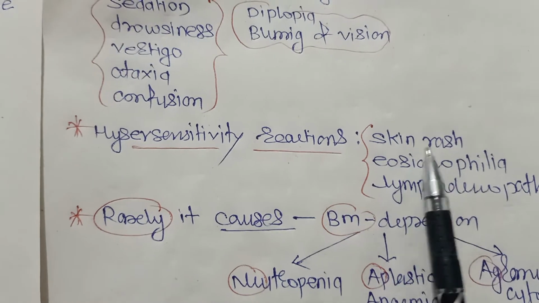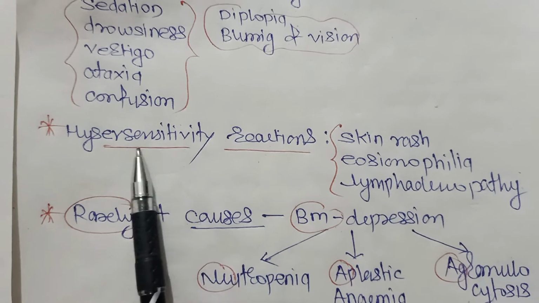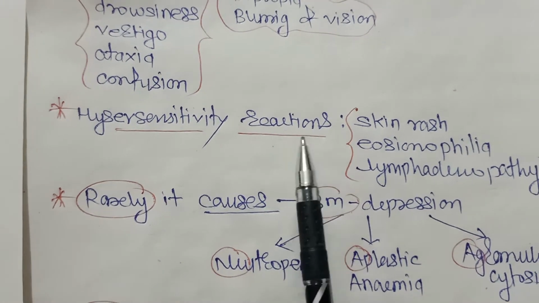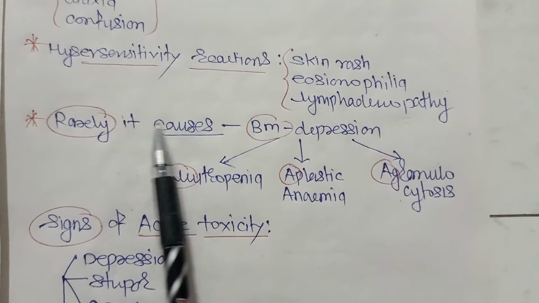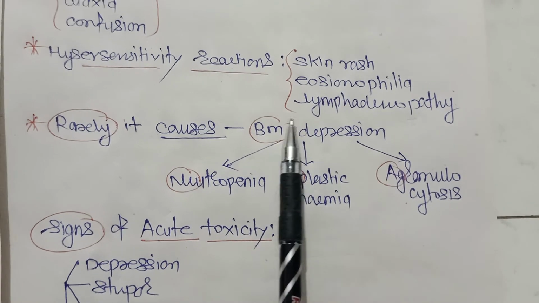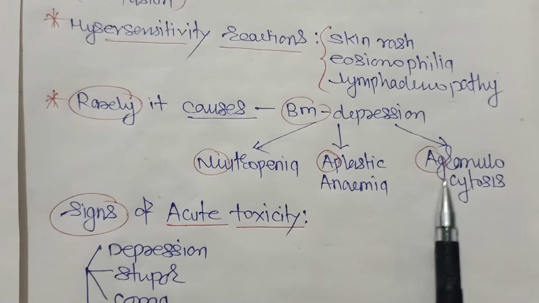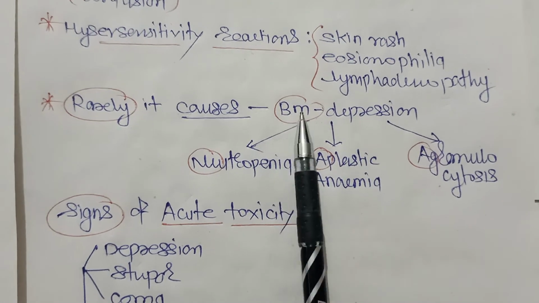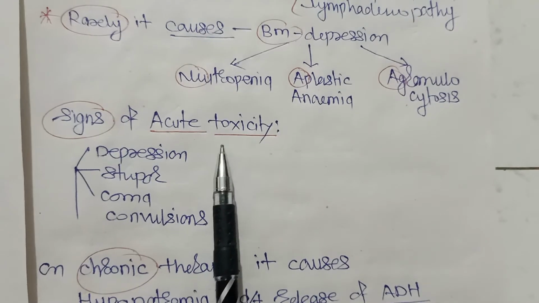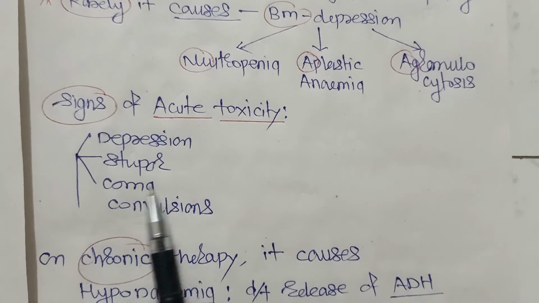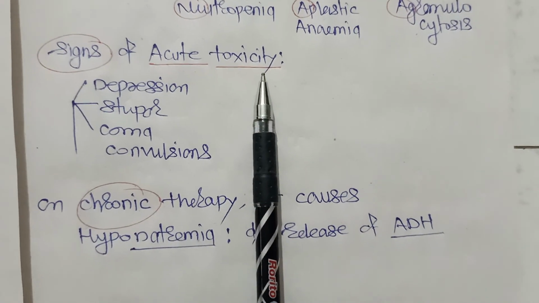Hypersensitivity reactions like skin rash, eosinophilia, lymphadenopathy, and hepatitis are also common with carbamazepine. Rarely it causes bone marrow depression, so hematological side effects like neutropenia, aplastic anemia, or agranulocytosis. This is because of bone marrow depression, but it is very rare. Signs of acute toxicity include depression, stupor, coma, and convulsions. These are the signs of acute toxicity of carbamazepine.